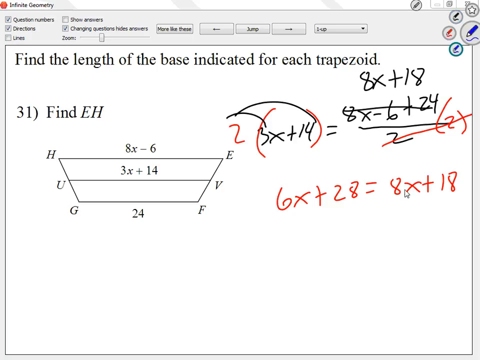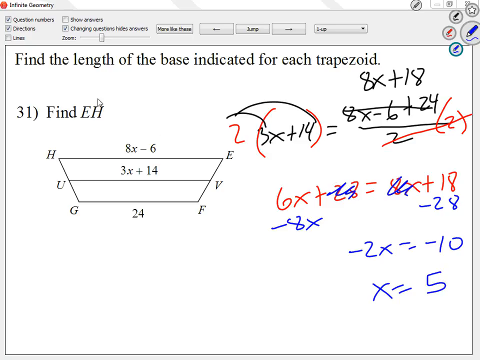Alright, my positive 8x, let me bring it to the left as a negative 8x. My positive 28, let me cross it to the other side as a negative 28. What's 6x minus 8x? Negative 2x. How much is 18 minus 28? Negative 10. So what's the value of x?